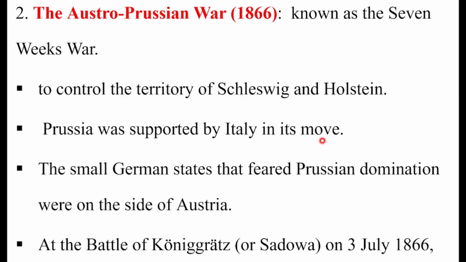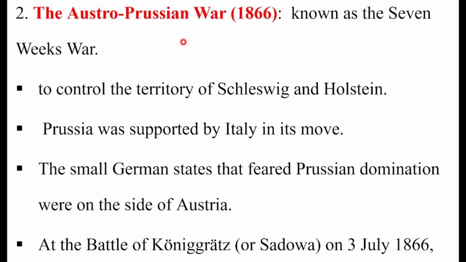But Italy got Lombardy in 1859. Ammoo maal fudhachuu barbaaddi? Venetia fudhachuu barbaaddi, by giving support to Prussia in the Austro-Prussian War of 1866. So in the Austro-Prussian War of 1866, fought between Austria and Prussia, Prussia was supported by Italy in its move.